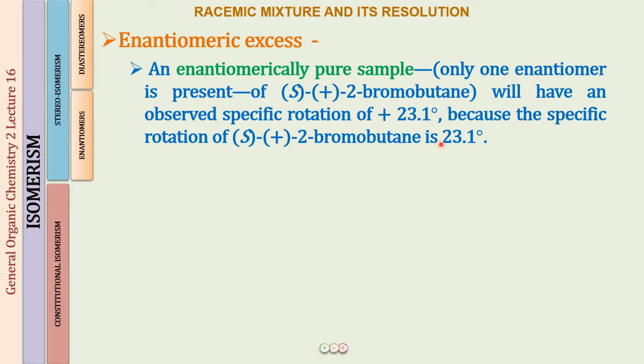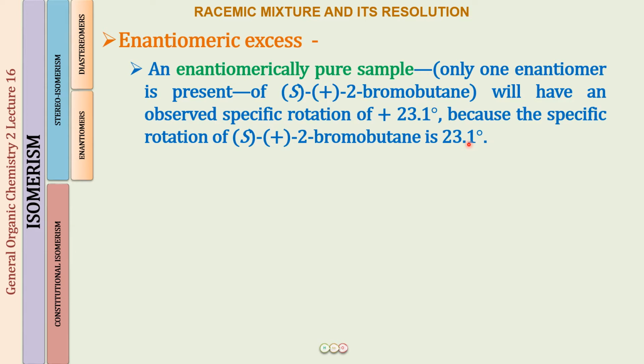one value was 23.1 degree. So an enantiomeric pure sample, where there is going to be only one enantiomer in the sample, we call it an enantiomeric pure sample. For example, if we had taken S plus 2-bromobutane, it will have an observed specific rotation of plus 23.1 because we know that the specific rotation for the compound is 23.1.